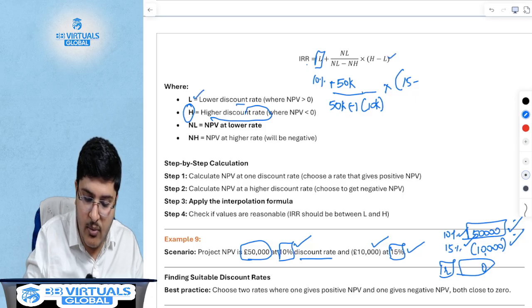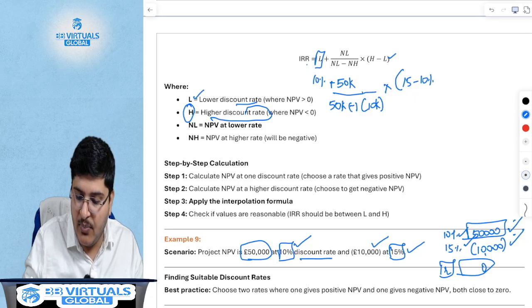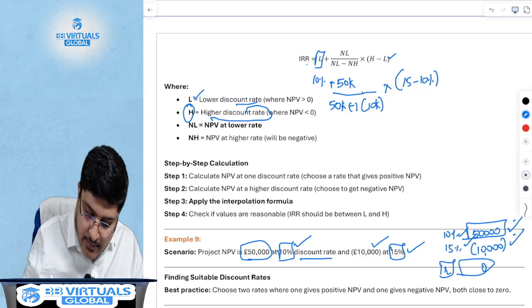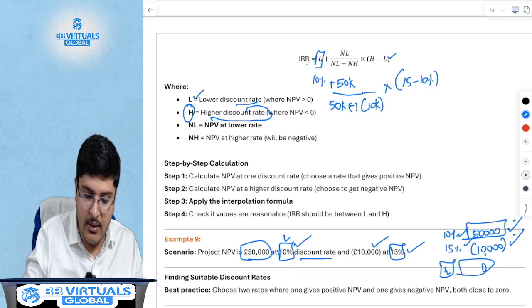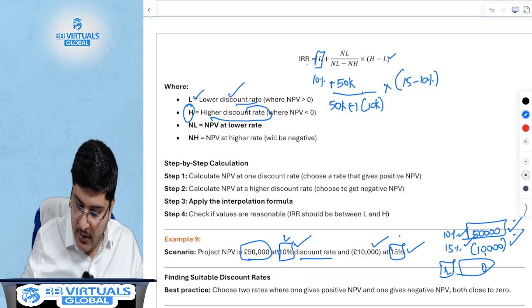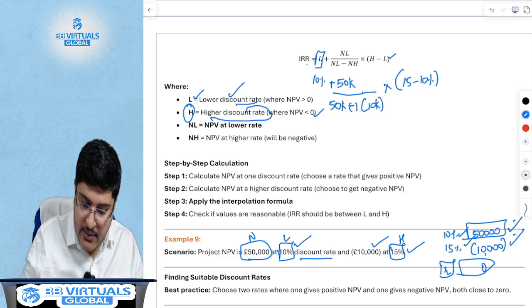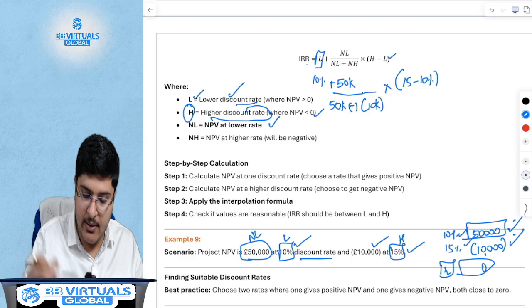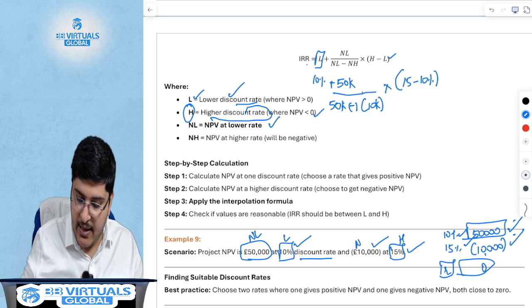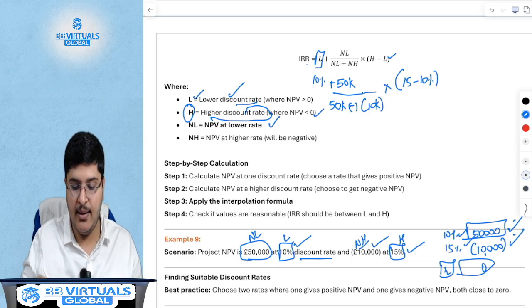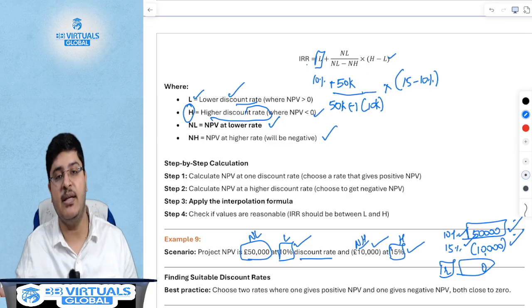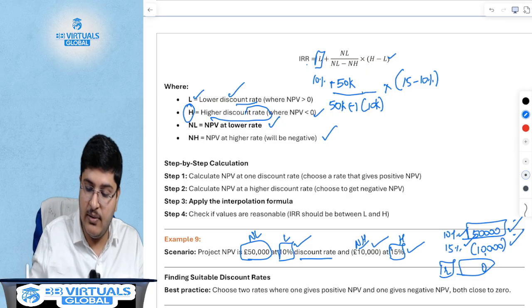The lower discount rate, which is 10%. So in this example, 10% is my lower discount rate, 15% is my higher discount rate. NPV at my lower discount rate is 50,000 and NPV at my higher discount rate is minus 10,000. How do I solve this now?